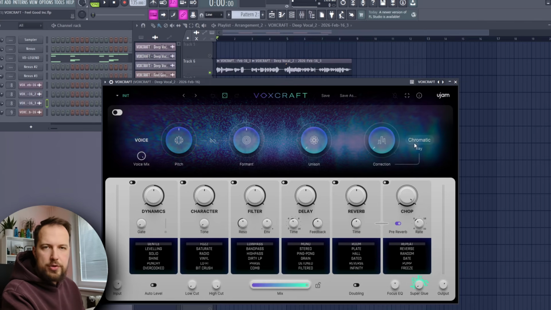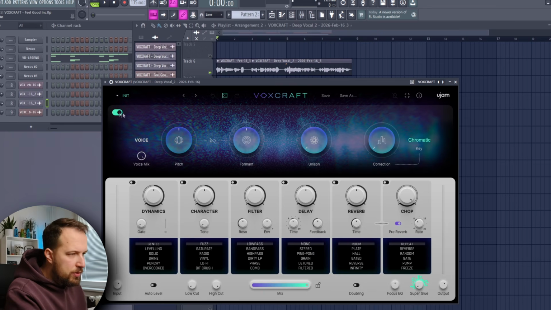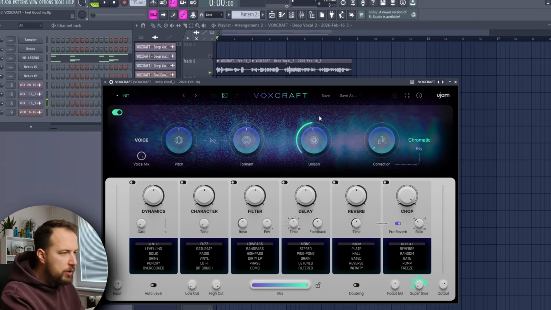So let's open up VOXCRAFT, a brand new plugin by UJAM, and adjust the settings to get the Megaphone Effect on our vocal. So we have a really simple interface and a lot of these sections to dial in our vocal exactly how we want it. I'm gonna turn this on and I'm gonna increase unison. That's gonna add like a backing vocal into our vocal.